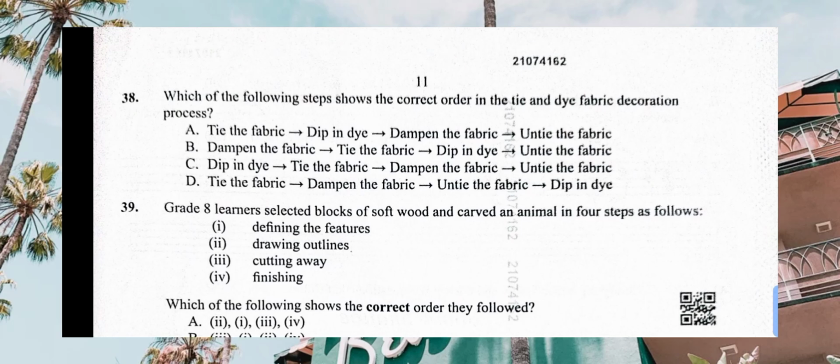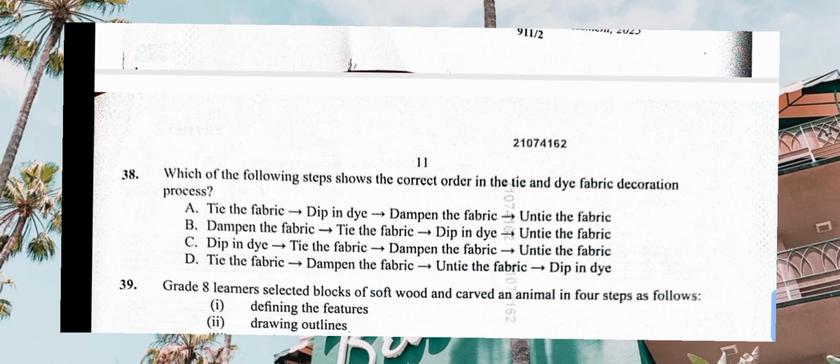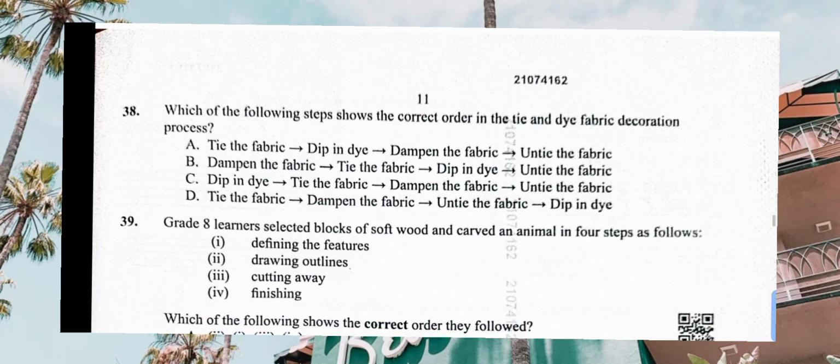Then, okay, number 38. Which of the following steps shows the correct order in which tie and dye fabric decoration processes are done? Tie and dye fabric processes. Number 1, you always dampen the fabric, then tie the fabric, dip in the dye, and untie then to dry after it has dried, like that. So let's look at the answers. Tie, then dip in the dye, no, that one is wrong. Dampen the fabric, tie the fabric and dip in dye, then untie. Yeah, the correct answer for number 38 is B.